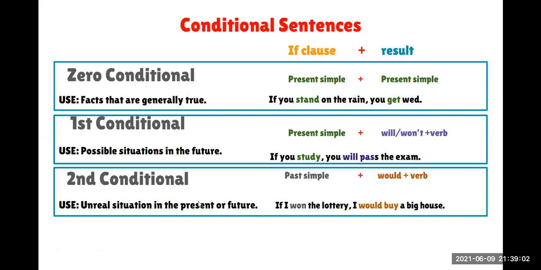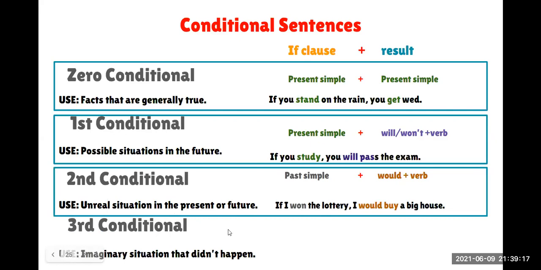And then we have the last one, the third conditional. When do we use it? In an imaginary situation in the past. Very good. For imaginary situations in the past and unreal situations in the past. And in the if clause, we use the past perfect.